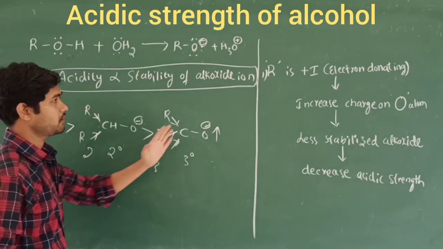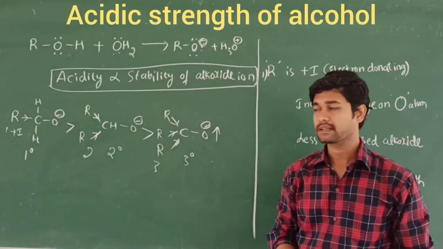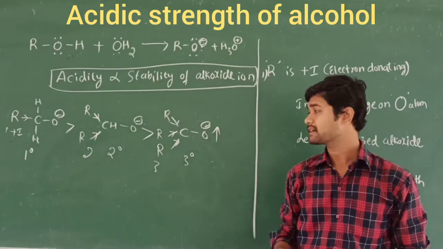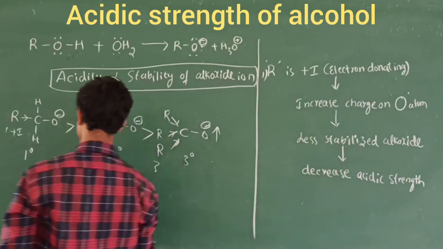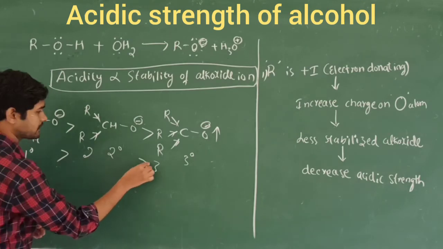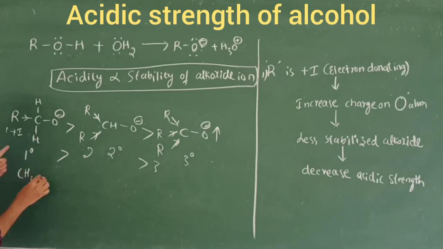So by looking at these summaries, we conclude that primary alcohol is greater than secondary alcohol, which is greater than tertiary alcohol, in the acidic nature. Now if I take one example with one R group, I will write CH3OH.